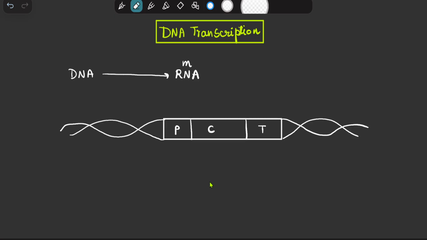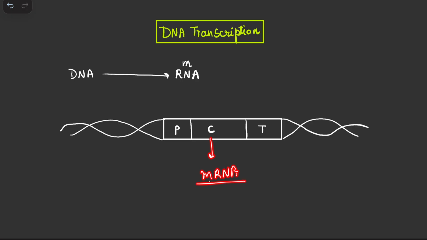The transcription can only start when there is a particular region in the DNA which is called a gene or a group of genes. So basically these groups of genes together are transcribed and from them a particular mRNA is formed. If the gene is present, then only the transcription will take place.